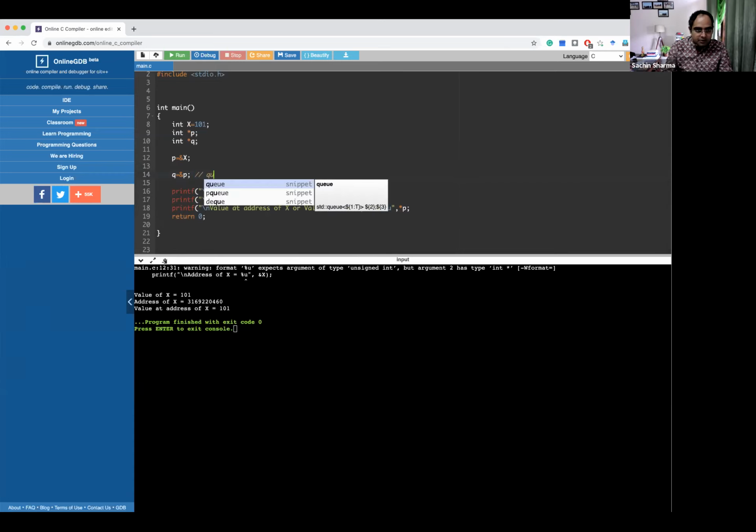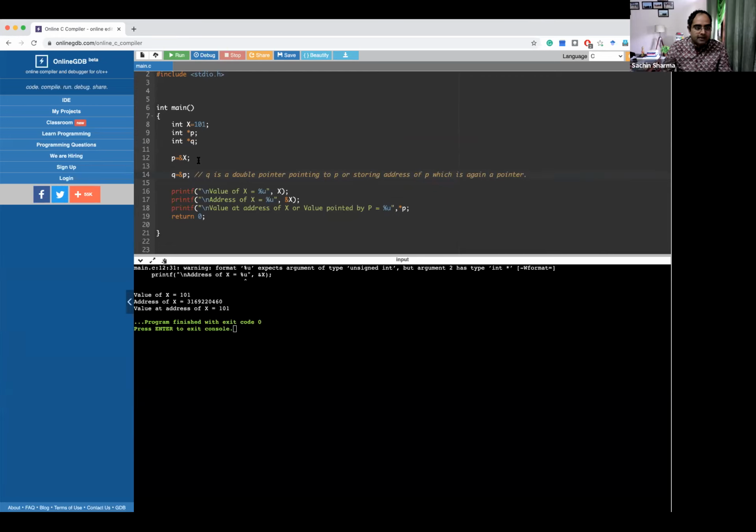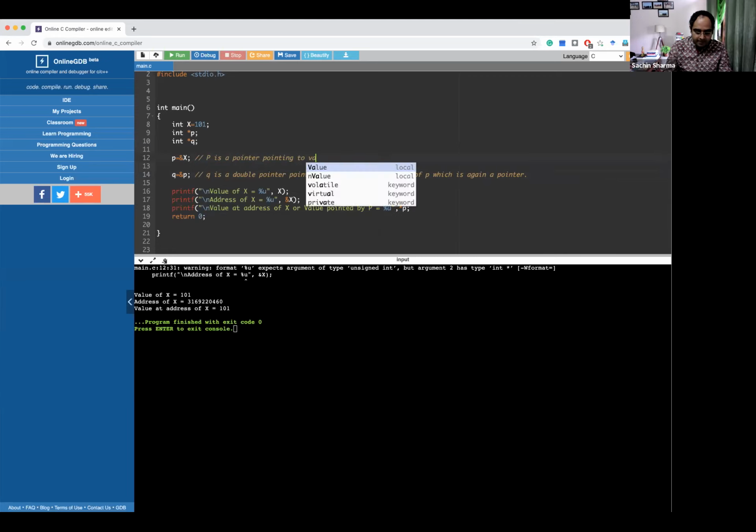We can say that q, here we can see p is address.